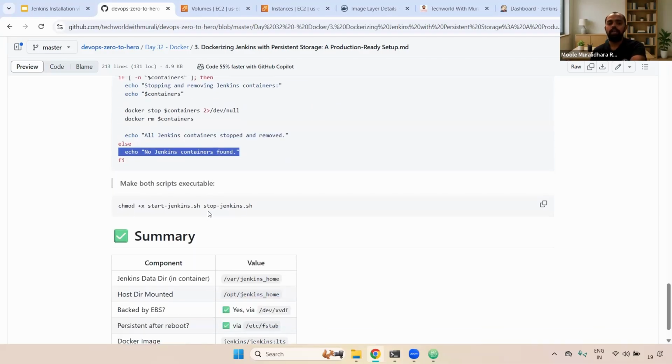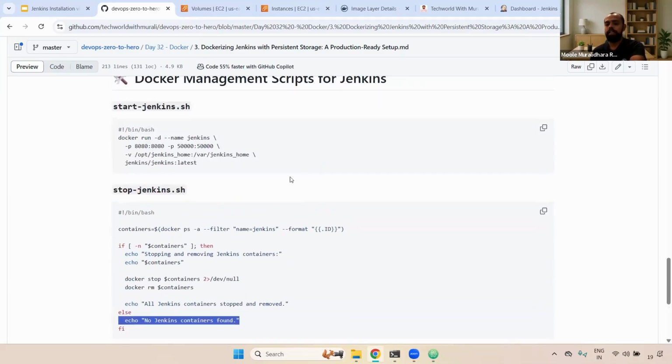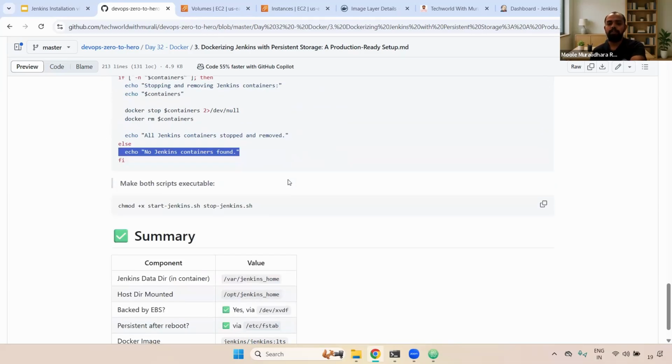Clear, right? Any questions? If you want to stop, you can stop. If you want to start, you can start using the shell script. Instead of running a manual docker command, it is highly recommended to do it like this. Clear, right? Any questions now?